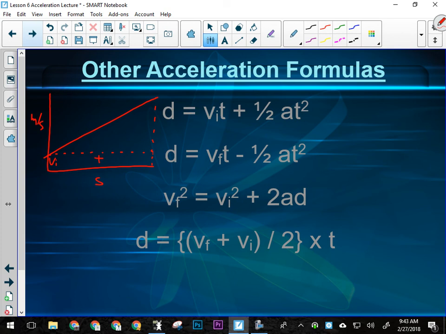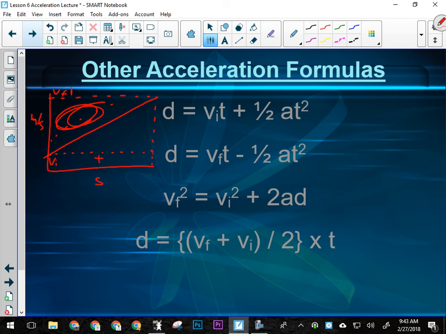Whereas if I'm dealing with this formula, instead of using this, it calculates based on VF. So it says, all right, VF times T calculates this whole rectangle and then subtracts the triangle away. Like this triangle here. It subtracts this triangle and leaves me with that area instead. Everybody all right with that? Okay, so they both work in kind of the same way. They're using the basis of the graph in order to get us displacement.